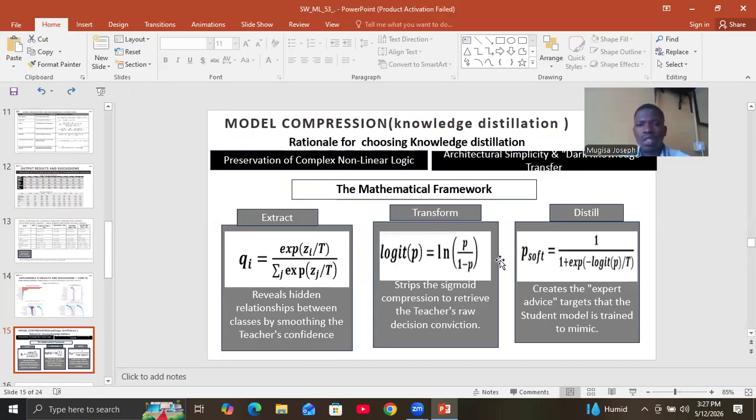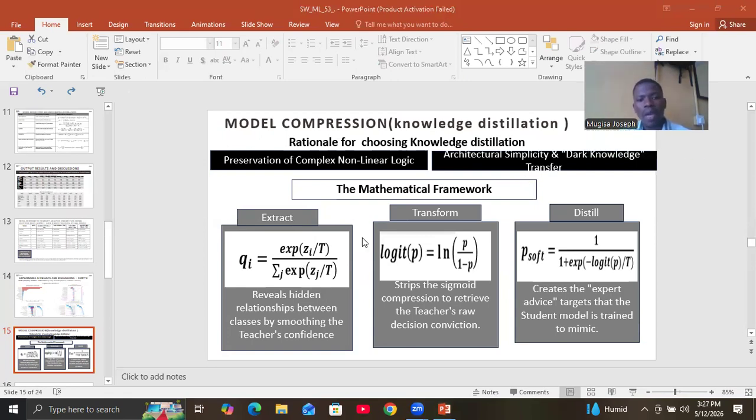And so how does the logic get retained? Through the dark knowledge mathematics here, whereby T is the temperature. As we increase T here, the relationship between the two, the default and non-default, is revealed higher. So we reveal the teacher's confidence, and then here we strip the sigmoid compression to retrieve the teacher's zero decision. And then here we create the expert advice.